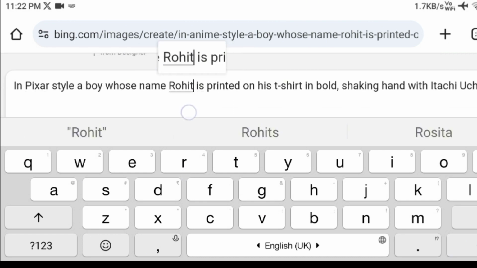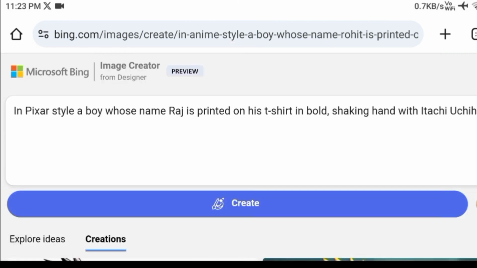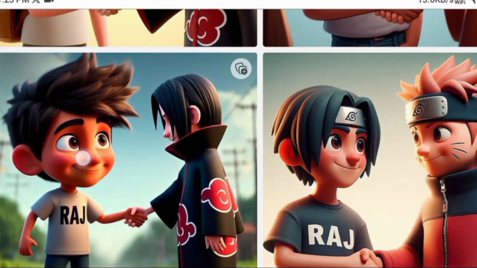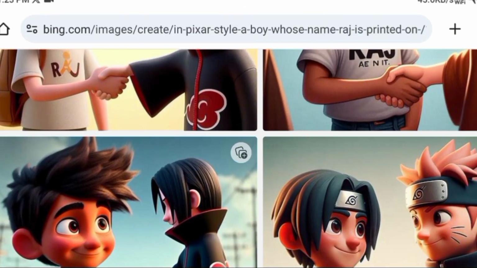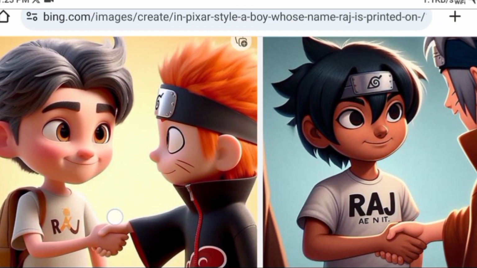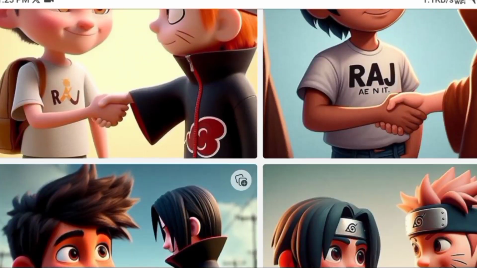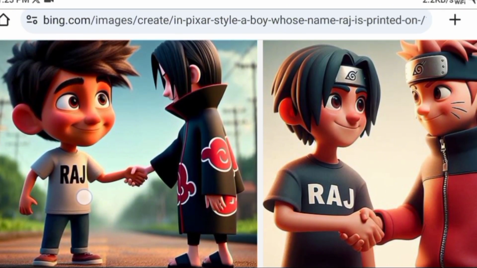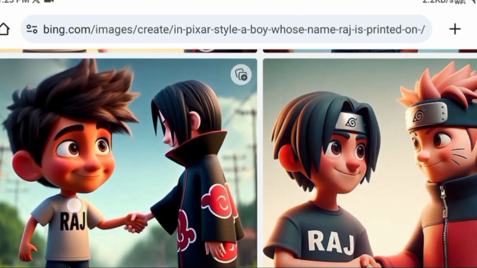Now change the name. I would select the name Raj, you choose yours. And now click on Create and let's see. Well, Pixar style is better according to many, but I asked for Itachi, and in the fourth picture it's Naruto, as you can see. Even though the name is very accurate on the t-shirt of the boy, I would like to suggest anime style to get accurate anime character.